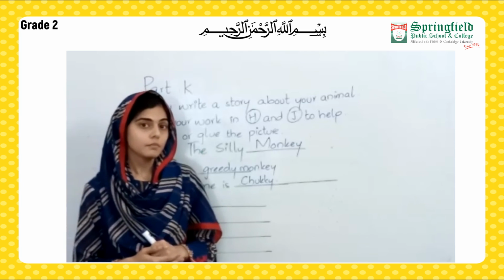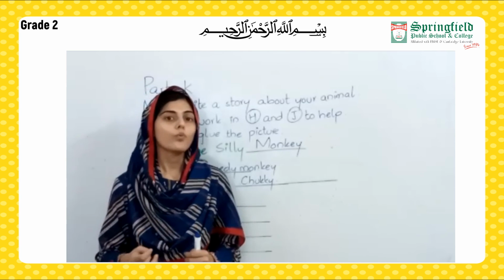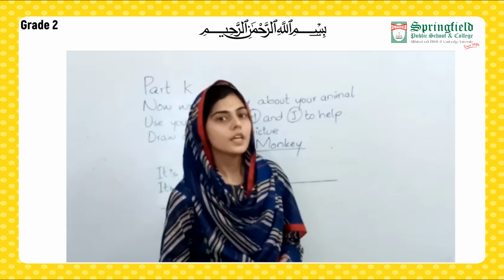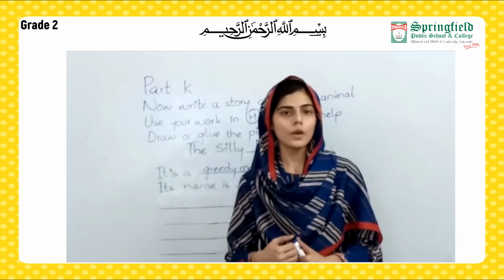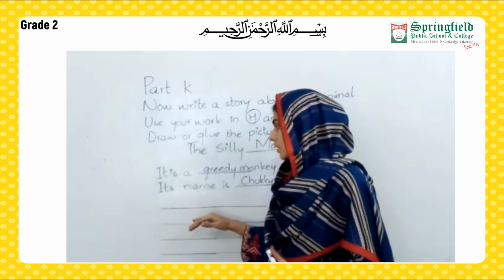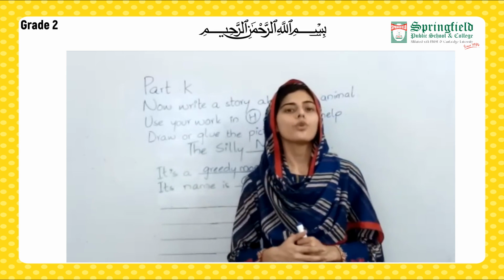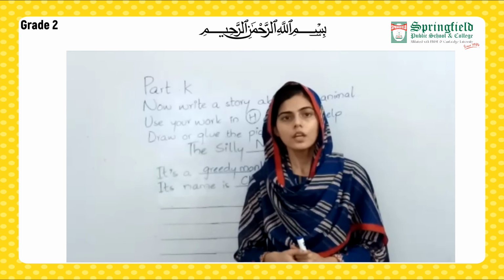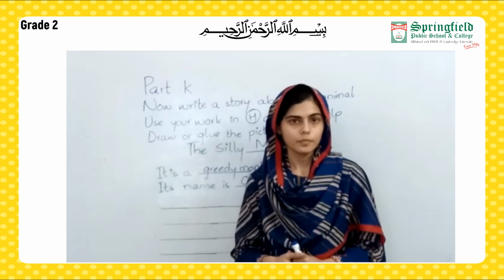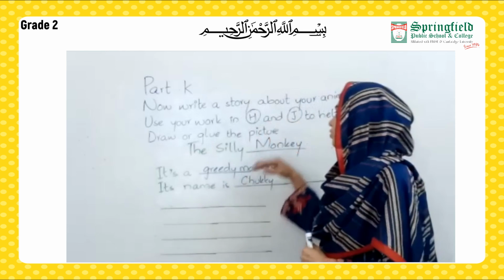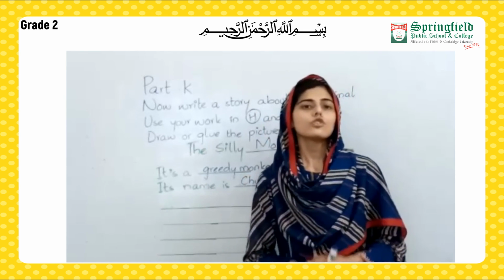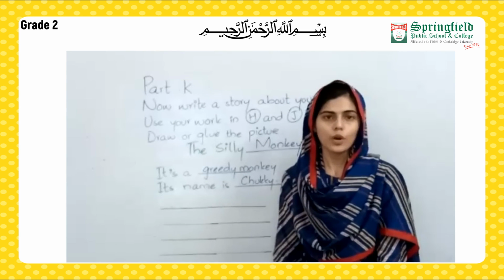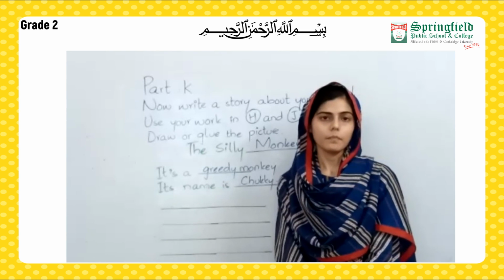And he was wet. So in this way, what was the lesson we got from the story? That due to his greediness, he lost the eatable thing that he was having. So the moral of the story is that we should not be greedy. We should be thankful for what we have got. So in this way, you have to take your own animal and then write the story about it. So students, I hope all of you are able to write the story regarding your animal.